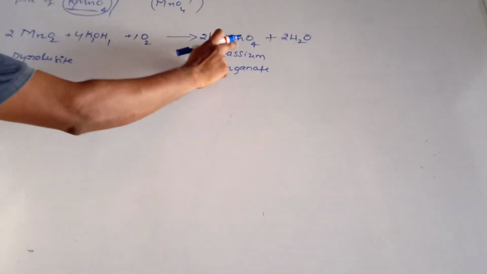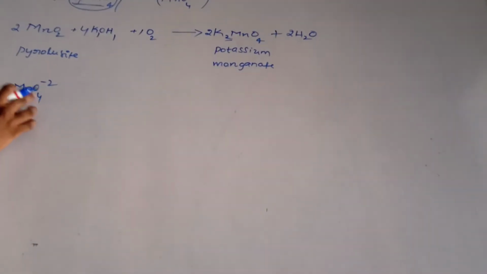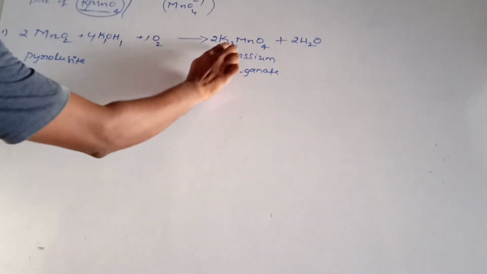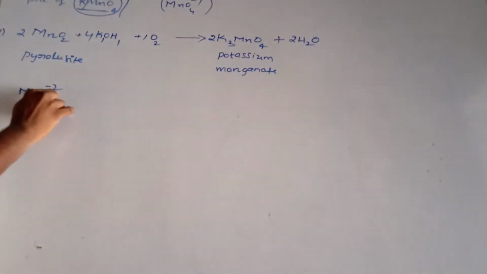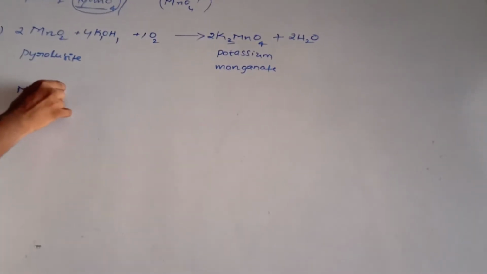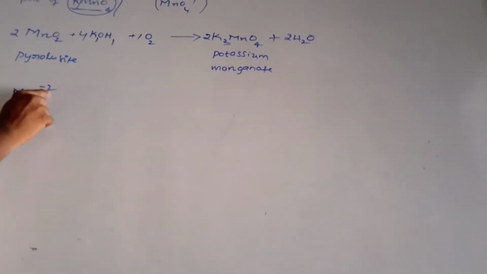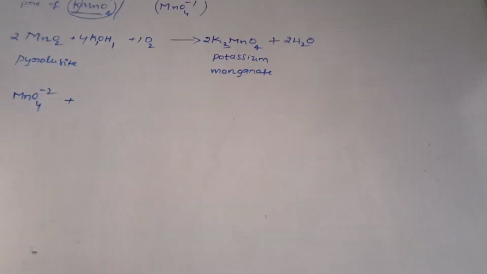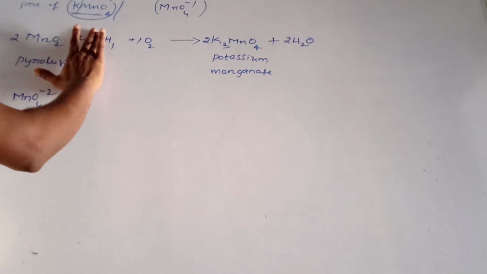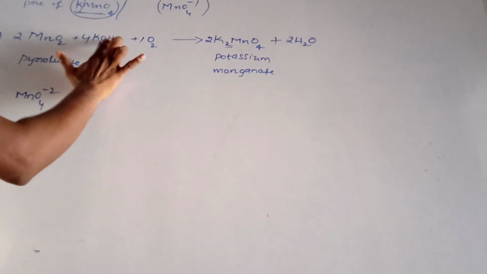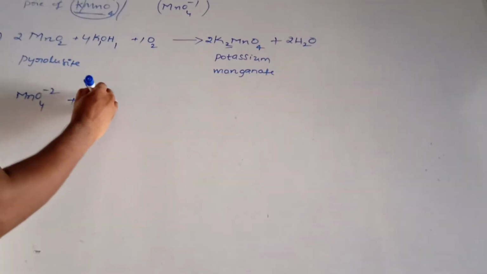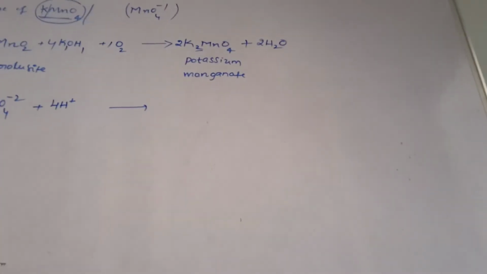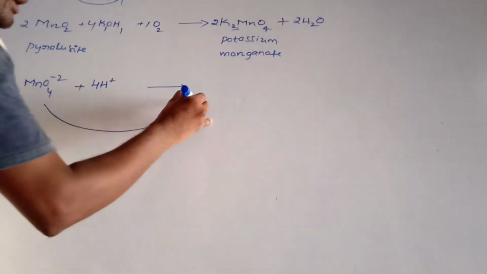This is K2MnO4. But sir, why did you write MnO4 power minus 2? Simple. I am not considering potassium. The 2 will come as a power. For the compound, power minus 2 we have to write. MnO4 power minus 2. I am not writing potassium. Plus, simple. Here KOH you have to close. KOH, what are you observing? 4 and H, which means it is acidic medium. 4 moles of H plus gives, simple. This will be repeated here.